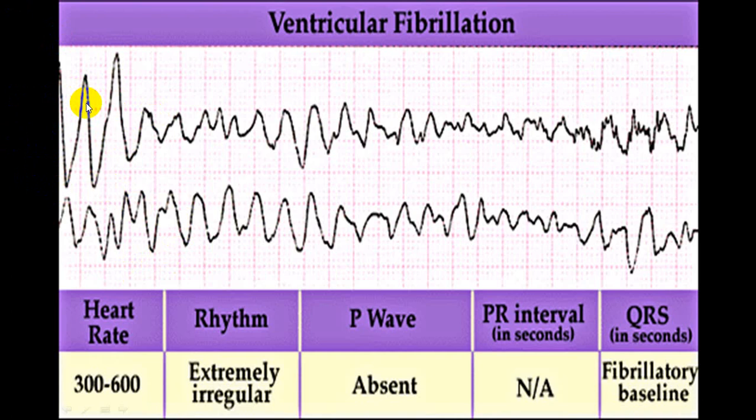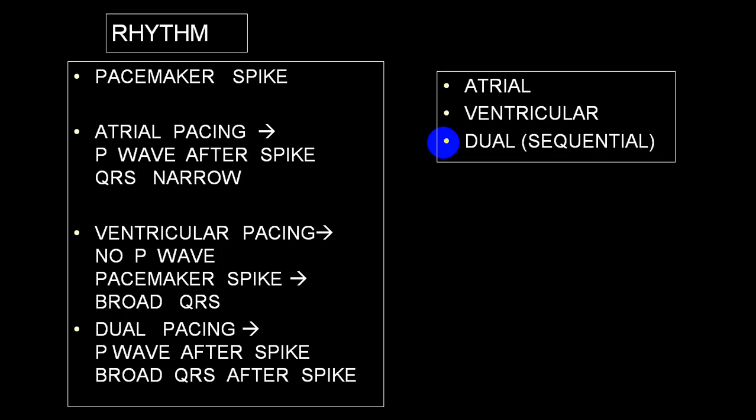And you can see here there is a run of ventricular tachycardia, and suddenly there is a rhythm which is chaotic. You can't make out whether there is a PR interval, QRS complex is there or not. And this does not have any cardiac output. So person is unconscious, will be having convulsions, no pulse, no blood pressure. Blood pressure is not recordable. Person is deeply unconscious, getting convulsions, no respiration. So indirectly person goes into cardiac arrest. So ventricular fibrillation will finally end up with a cardiac arrest. And this is a medical emergency which will require a cardiac shock, DC cardioversion.